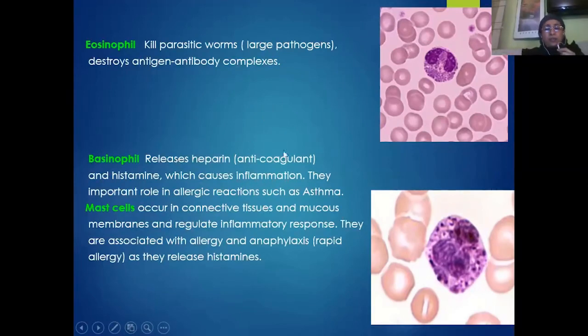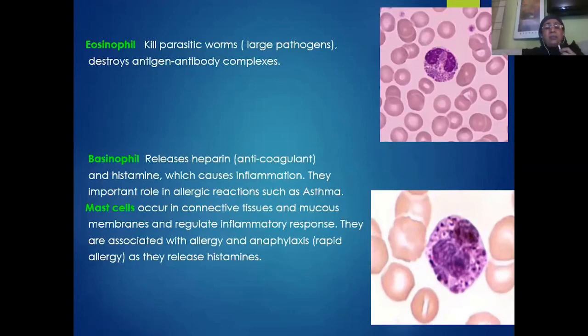Similarly, we have basophils. Basophils are also granulocytes. So you can see a lot of cytoplasmic granules, because the presence of excessive cytoplasmic granules indicates that they are secretory in function. And these basophils, whenever they confront antigens, particularly allergic antigens, which are called allergens. Allergens means they are non-pathogenic or non-harmful antigens.